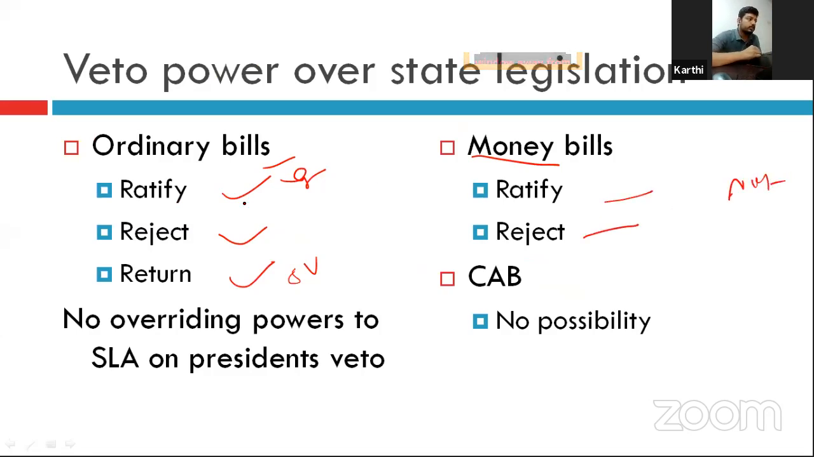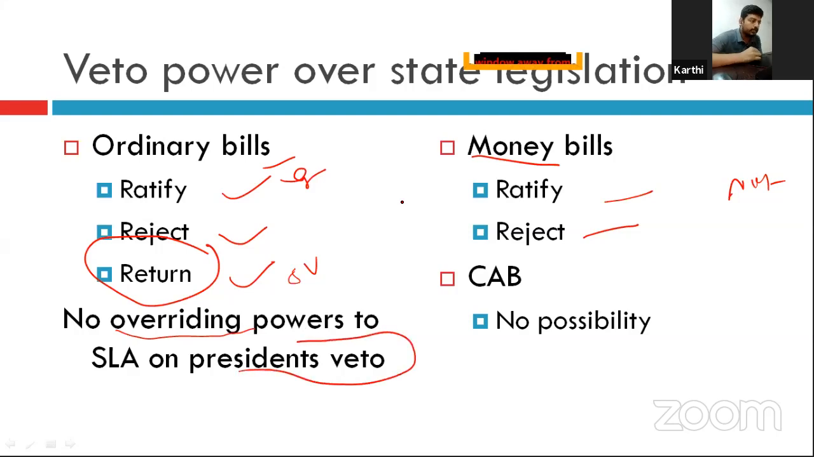Okay, suppose for an ordinary bill the president exercises suspensive veto, the state government should amend. If they didn't amend the provisions and it is again passed by the state legislative assembly, then the president's veto cannot be overridden. But in the case of parliament, it is overridden. In the case of the state legislative assembly, it is not overridden, right?